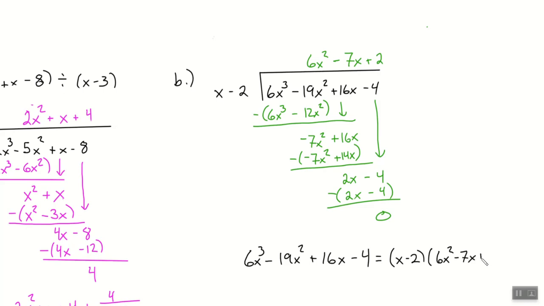So if somehow you had a way to know that you should try this as a factor, and we'll learn how we pick what to try, but if we could find that x minus 2 is a factor, here's the other one, right? Could this factor further now? Yes. And now all of a sudden we took this big cubic thing and we can factor it down into all the linear pieces.